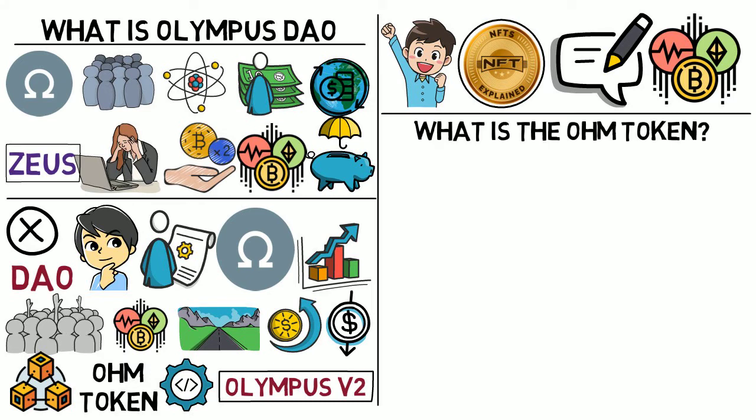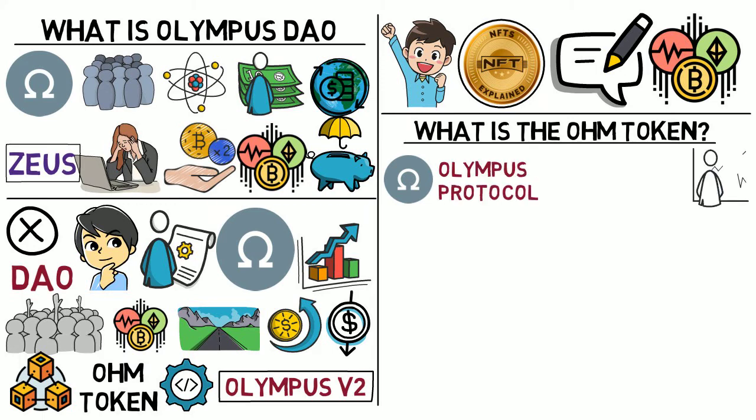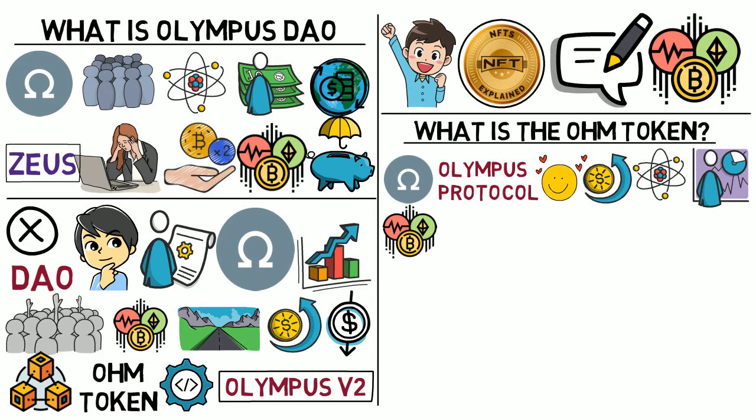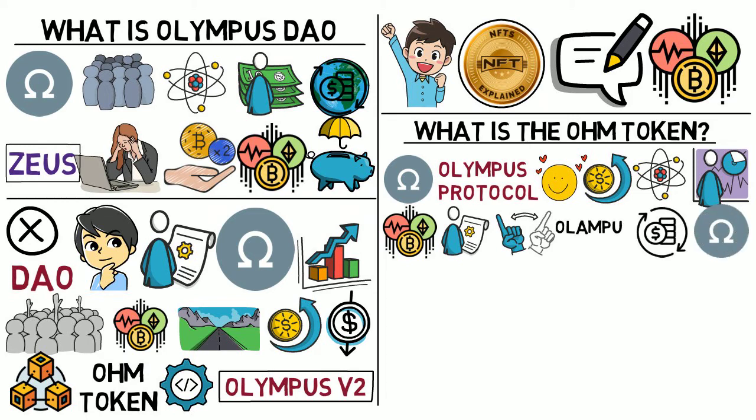What is the OHM token? OHM is a reserve cryptocurrency issued by the Olympus protocol. However, you mustn't confuse OHM with being a stablecoin like Tether or USDC. Think of the Olympus system as similar to the gold standard. It uses a reserve of valuable assets to issue and back OHM tokens. Besides being a treasury-backed reserve currency, OHM is also used to govern a decentralized Olympus protocol. No one person owns, controls, or decides what happens in Olympus. Instead, OHM token holders vote on decisions to be made by the Olympus DAO.